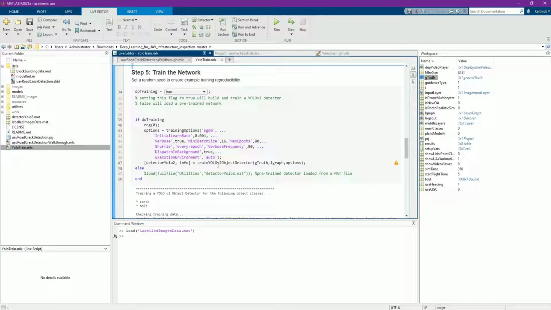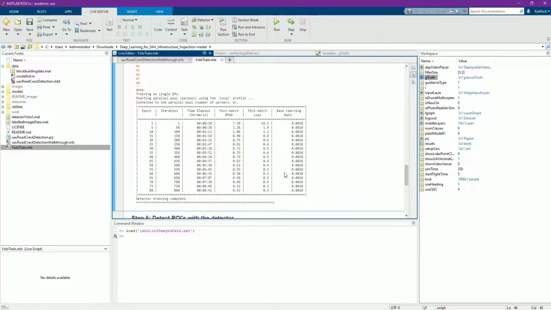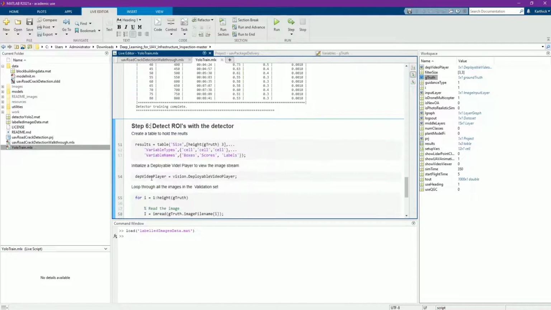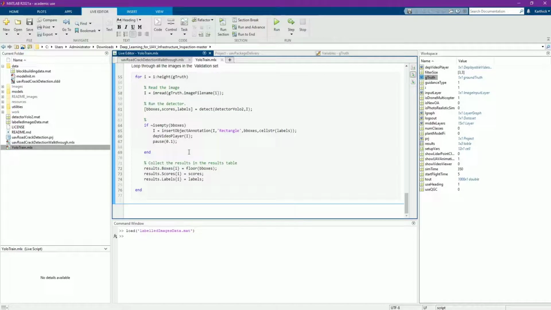Then we train the model with the SGD optimizer, minibatch size of 16 and 80 epochs. After the training, we got the result. We can improve the result with more data and an increased number of epochs, and you can try a different optimizer. You can play with it and check the accuracy. After the training, we save the model as detector yolo2.mat. You can find it here. The remaining steps are to check the model with given images. You can play with it.